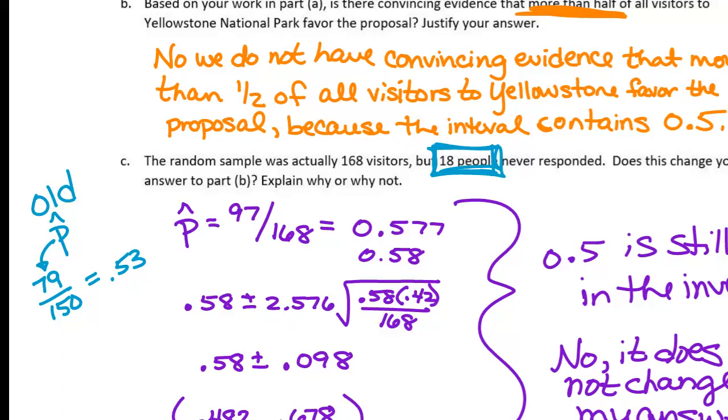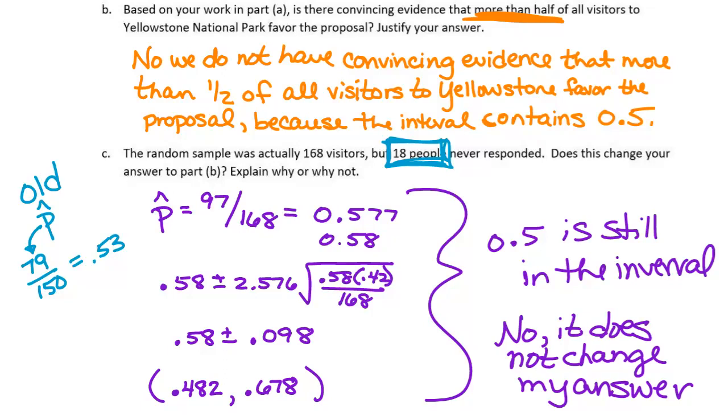So I made an assumption in the direction that they were talking about here. More than 0.5, so I'm adding. If I'd wanted to know, is there convincing evidence that it's less than half? Then I would have assumed that they all said no, and I would have 79 over 168. So you want to make your assumption in the direction that they're talking about here. Since it said more than, I added. If it said less than, then I would have just not added. You wouldn't take it away. It doesn't change anybody else's answers. Does that make sense now?